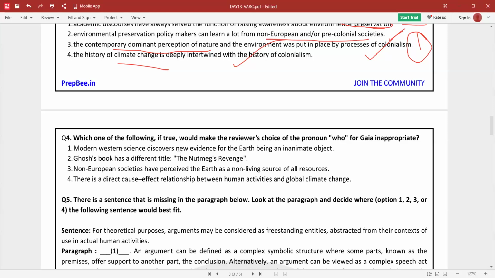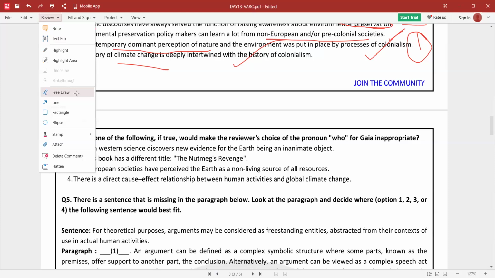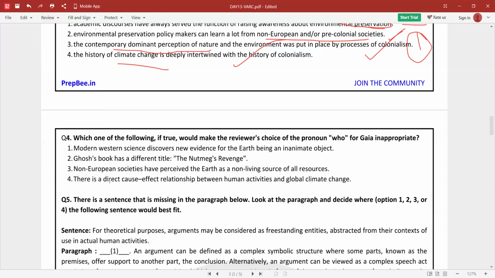Modern Western science discovers new evidence for Earth being an inanimate object. This would make it appropriate because we are talking about how we are exploiting Earth and how it has been seen as an object like that. Ghosh Books has a different title, Nutmeg's Revenge. Very irrelevant. We do not care about this. How would it make inappropriate? Non-European societies have perceived the earth as a non-living source of all resources. Here we look at it as a living source of resources. If we talk about non-living source, then everything changes. Hence, 3 is your option.